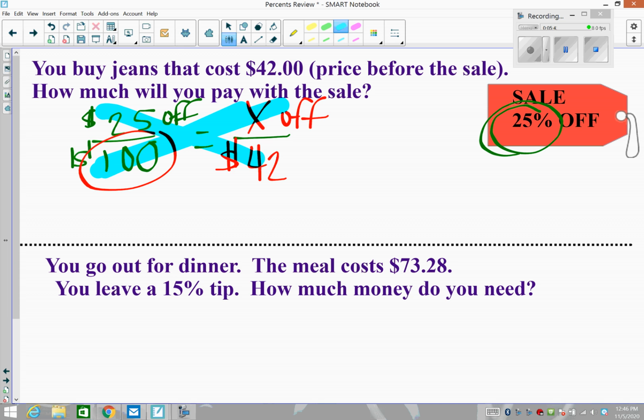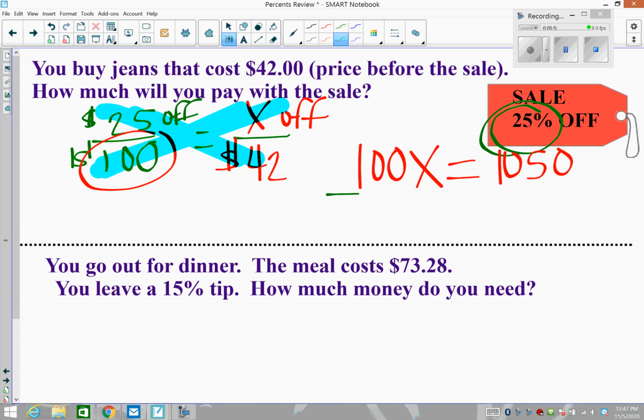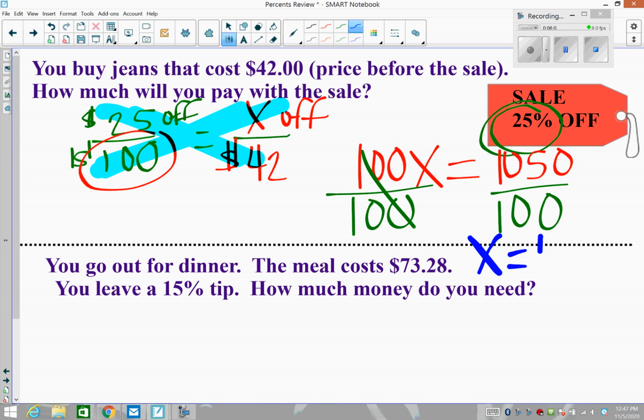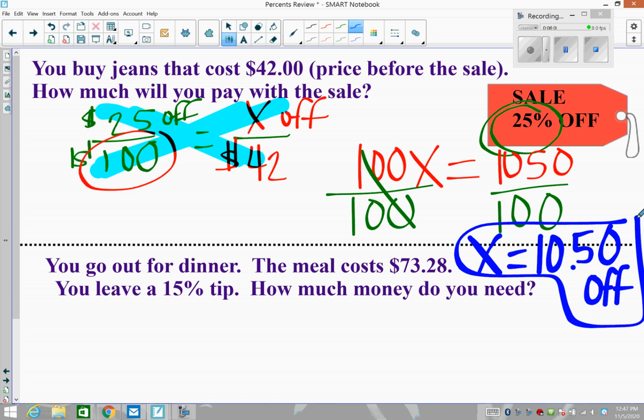So we multiply those, multiply those. So we get 100 times x equals, the other diagonal of 25 times 42, is 1,050. Now we're talking money here. We divide both sides by 100, and x is $10.50. Go ahead, pause the video if that's too fast. Now I put that placeholder in there because it's a money problem. That's how much you get to take off. That's what you get off on the sale. The 25% would be $10.50.